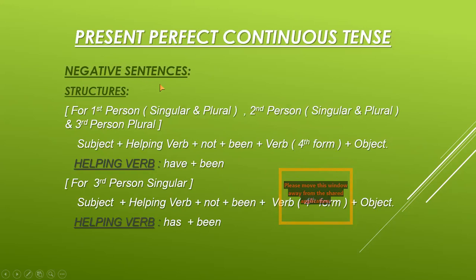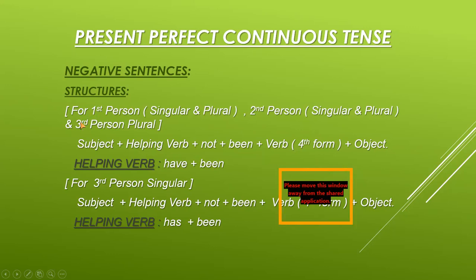Now I want to show you the negative sentences. You all know that negative sentences give the negative meaning. It means we must add "not" in the sentence. And in the beginning, I told you that if there is a helping verb present in the sentence, it is very easy to make its negative: add "not" after the helping verb.